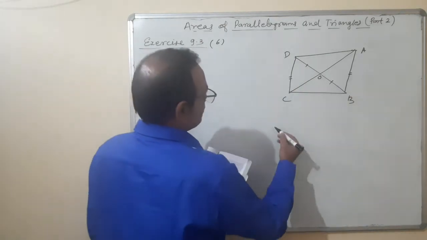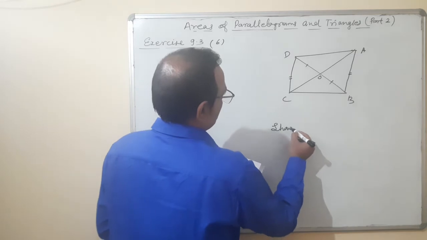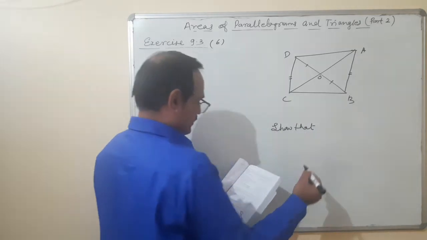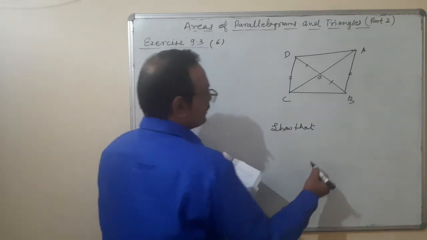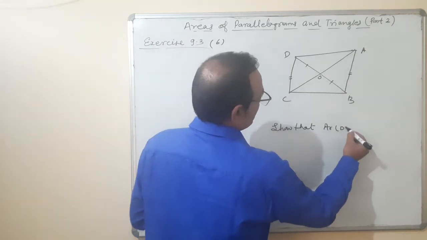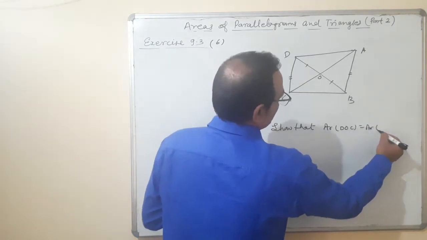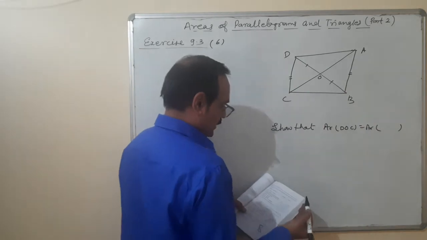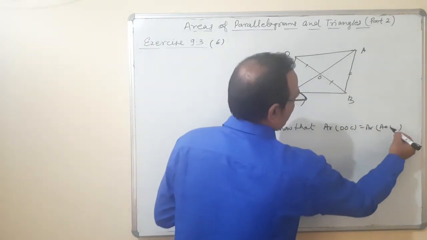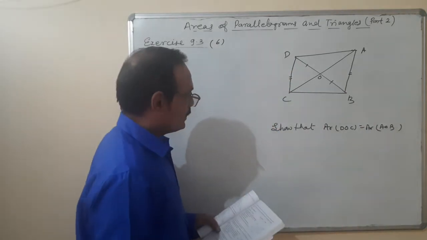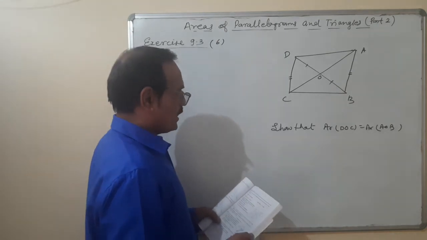then show that area of DOC is equal to area of AOB.